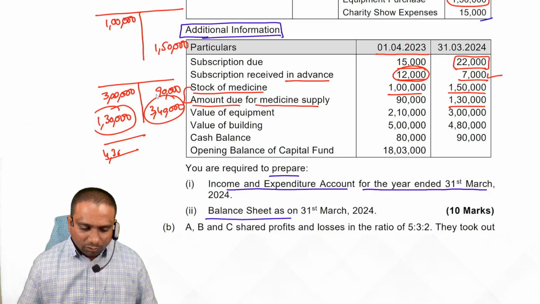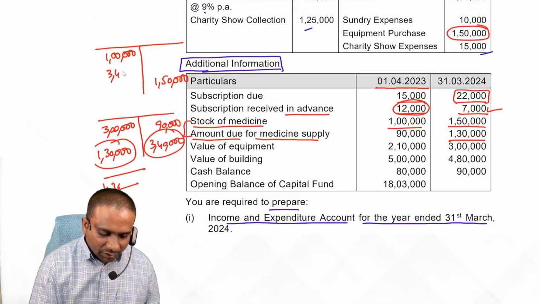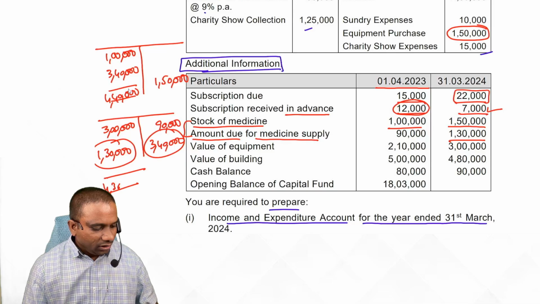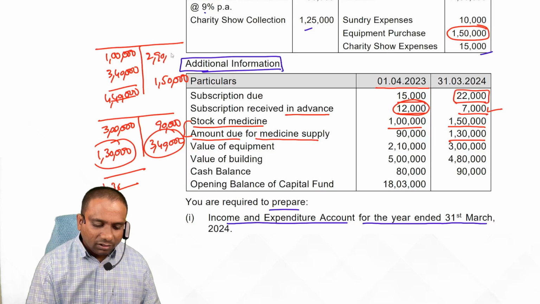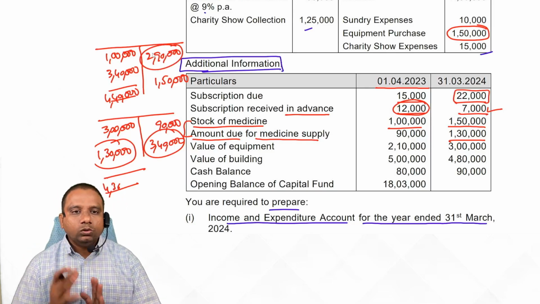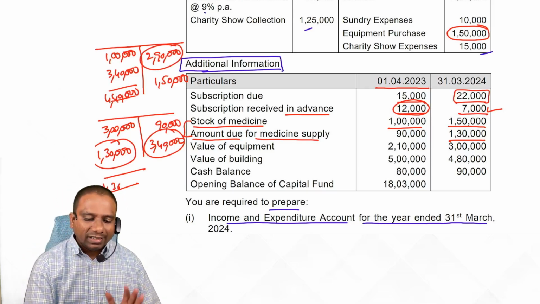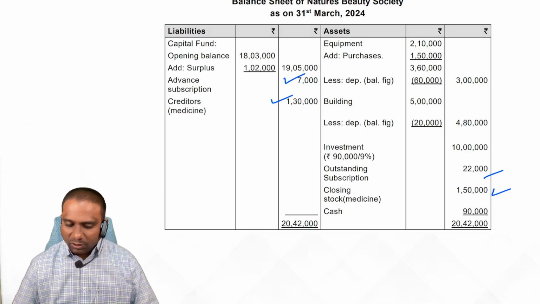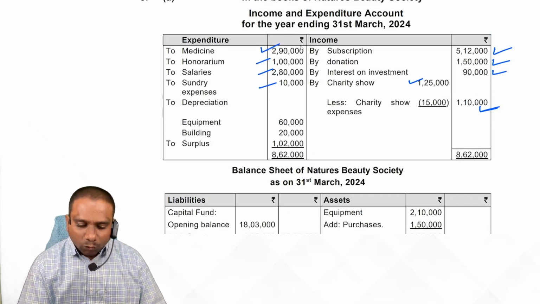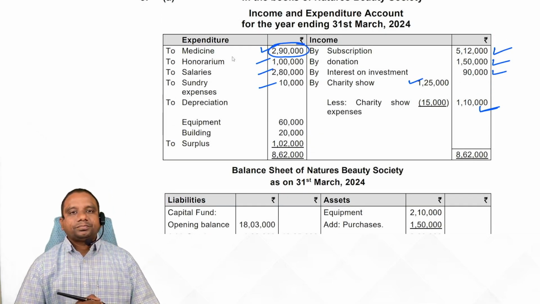This 3 lakh 40,000 is transferred to the debit side, means total 4 lakh 40 minus 1 lakh 50. That means 2 lakh 90,000 worth of stock of medicine has been consumed. This is shown as an expense in the organization. This is an important calculation. That's it.